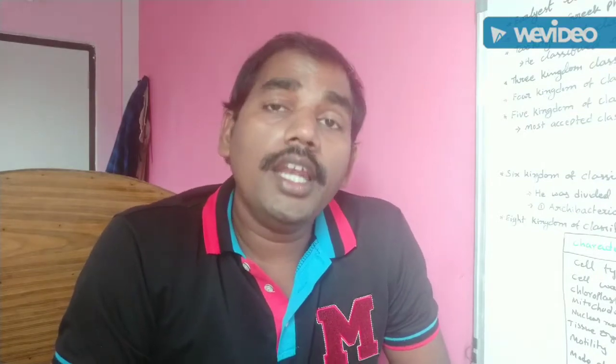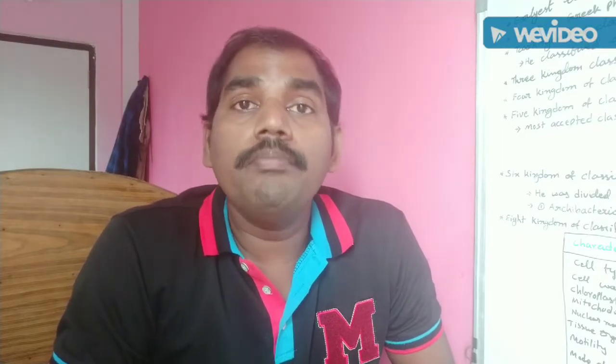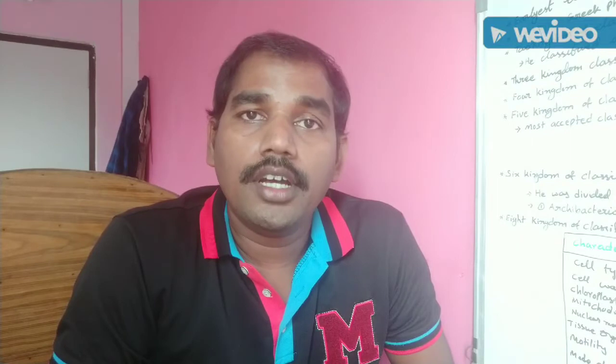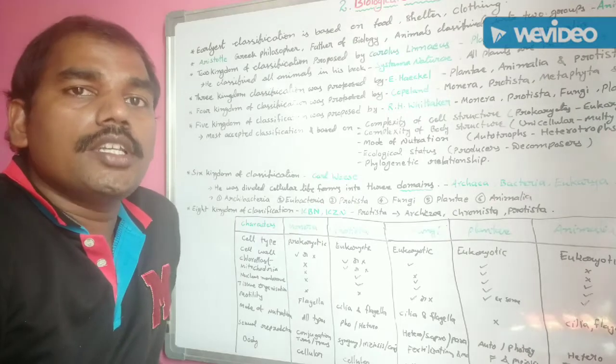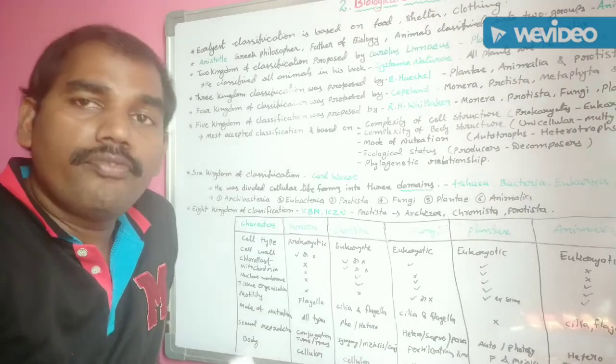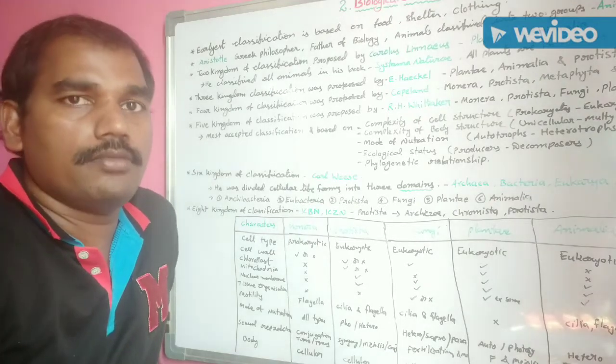But the earliest, ancient classification was mainly based on food, shelter and clothing.